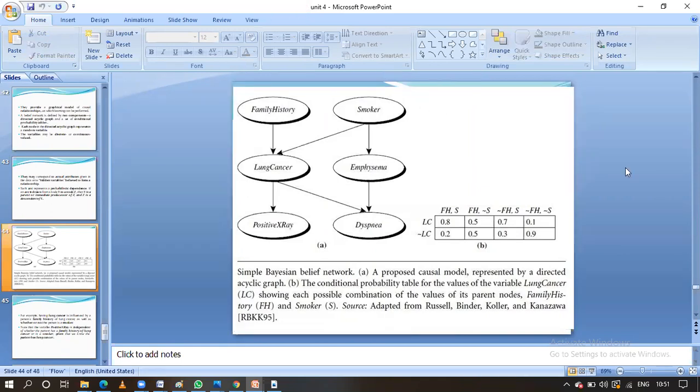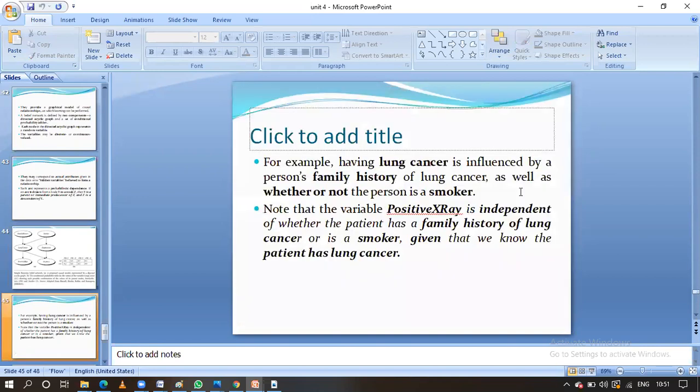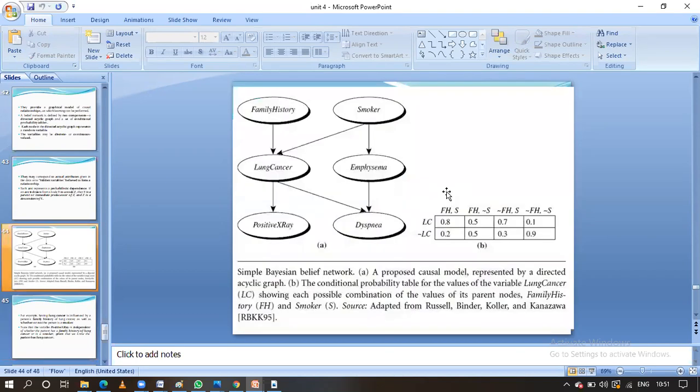Okay, let us proceed to the next slide, the explanation related to this one. What I have explained is on this slide; that is the explanation here. In this example, guys, lung cancer is influenced by the person's family history, which is why there is an arc between lung cancer and family history. Moreover, smoking is also related to lung cancer, so there is an arc from smoking to lung cancer. Emphysema and lung cancer are not at all related, which is why there is no arc between lung cancer and emphysema.